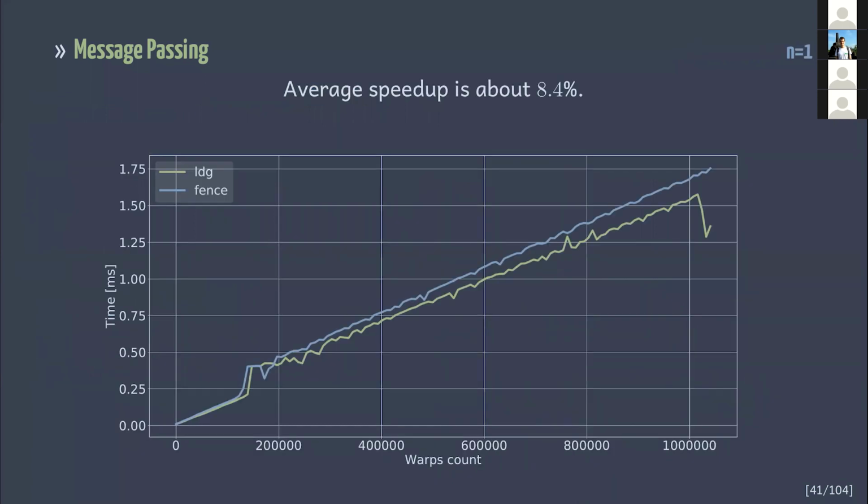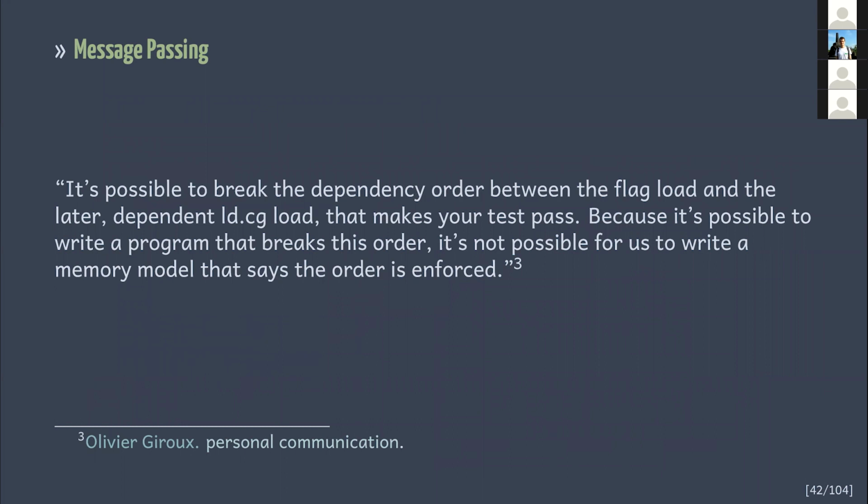And this version is faster. The average speedup is about 8% if the maximal size is 1 int. I've called this version without fence controversial because there are no official guarantees regarding loads order. I haven't managed to find anything about this subject, so I decided to ask Olivier Giroux, who is an architect at NVIDIA, about the safety of such optimization. With his permission, I quote his answer here.